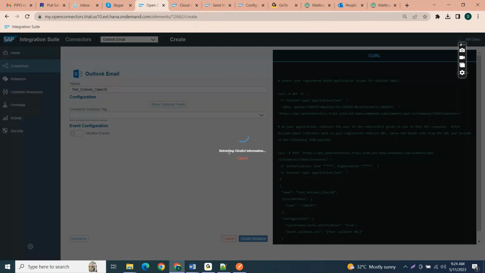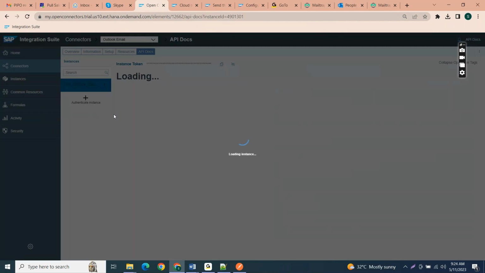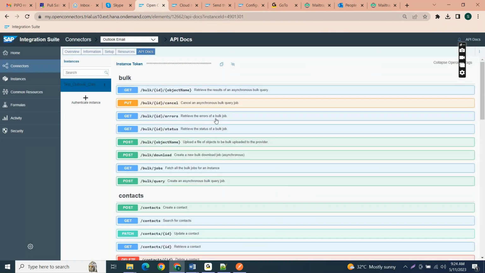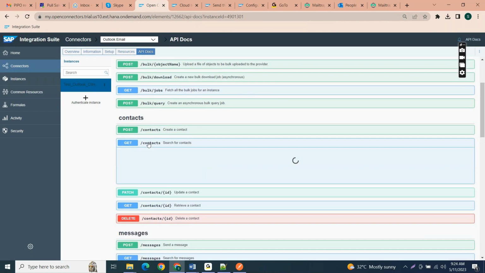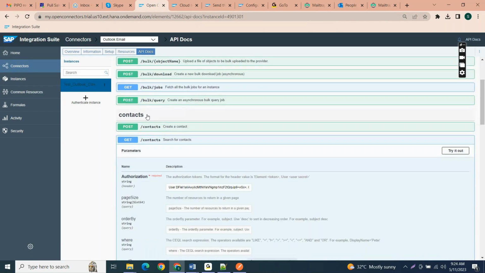See, it is retrieving the information. All of it will be done by Open Connectors itself. We are just providing the username and password. You can see Test in API docs, and you can find all the related information here. Here you can see bulk request, and this is the contacts get request. There are multiple requests here, but we are using only the contacts information now.